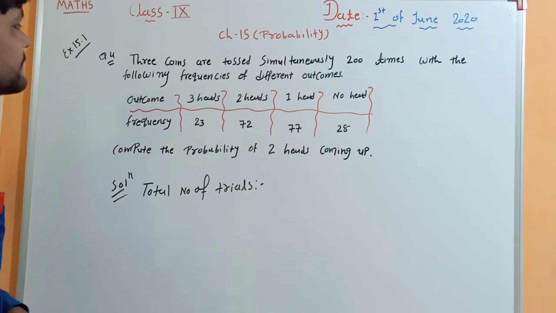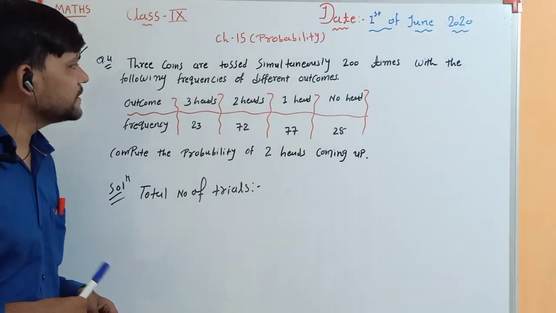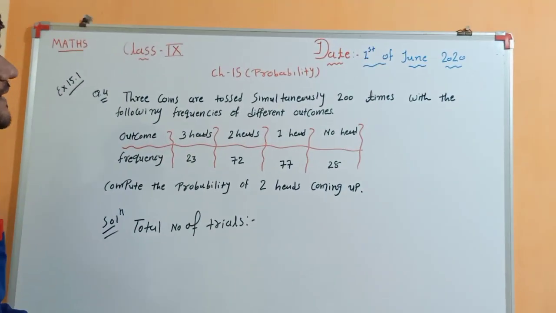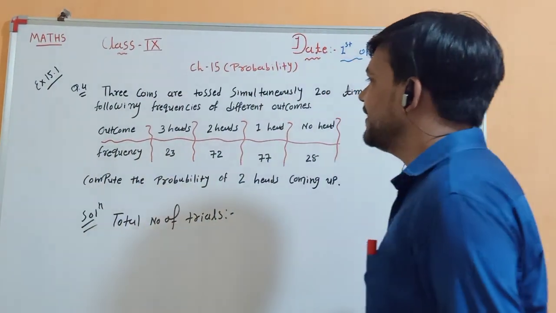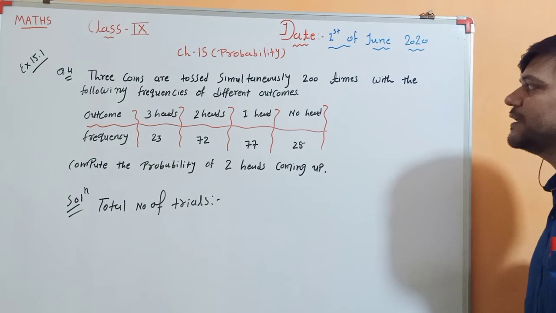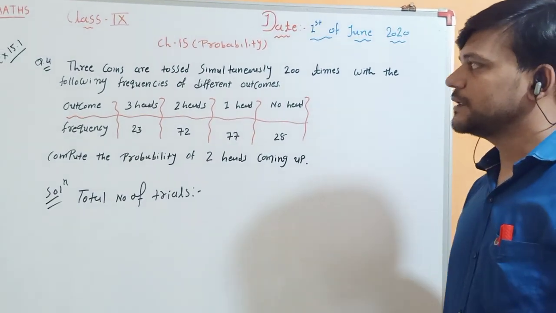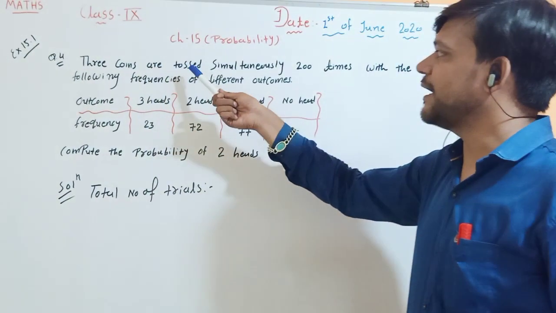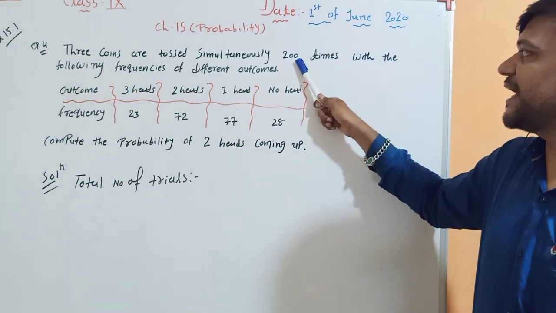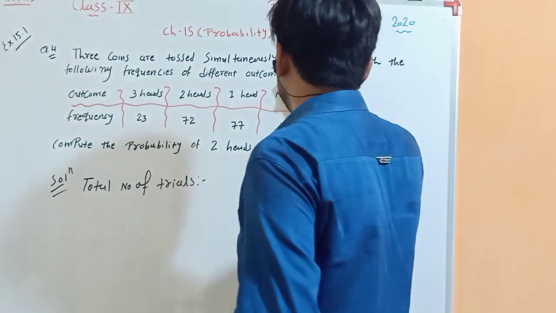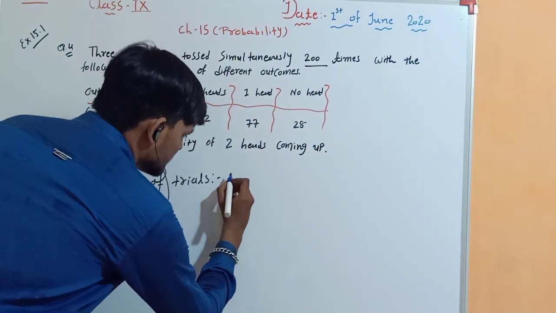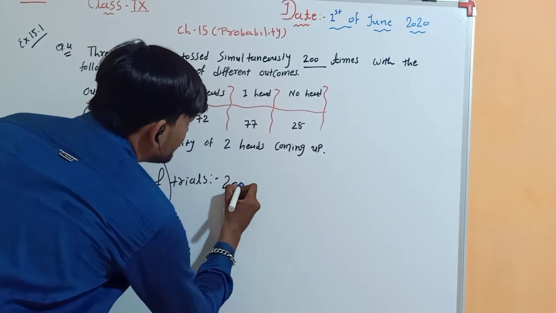Question number 4. The question is: 3 coins are tossed simultaneously 200 times with the following frequency of different outcomes. Now here the 3 coins are tossed simultaneously. How many times? 200 times. That means the total number of trials is 200.